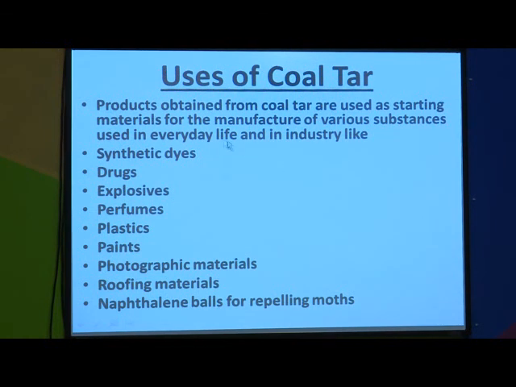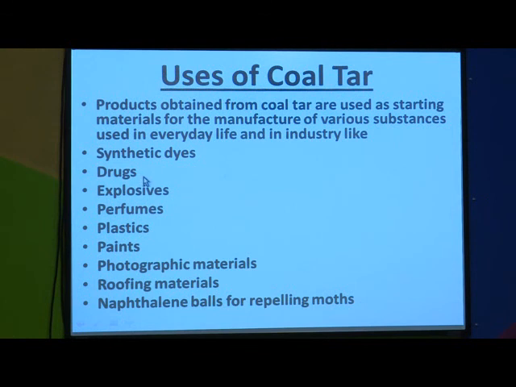So, different products are obtained from this coal tar and they are used as starting materials for the manufacture of various substances used in everyday life and in industry, like synthetic dyes. What is a dye? It is a permanent color.